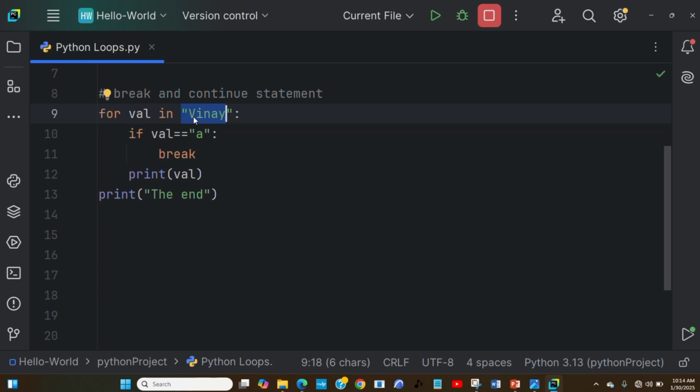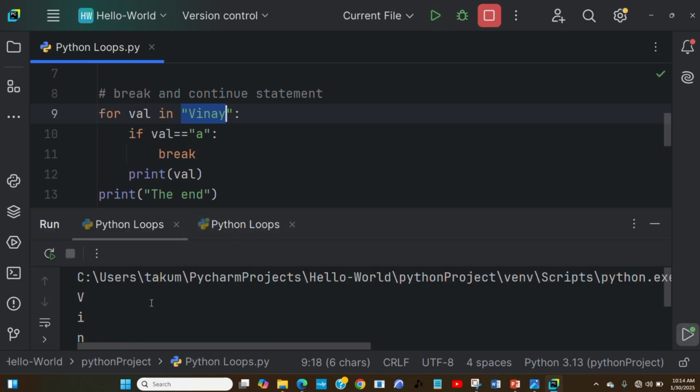And then we are printing the val variable, and also printing another statement, the end of the loop, meaning at the end. You get it? So it's going to iterate all through that particular string, and when the condition is met, it is going to break that loop. That is what is going to happen. So let's just run this piece of code and see how it goes.